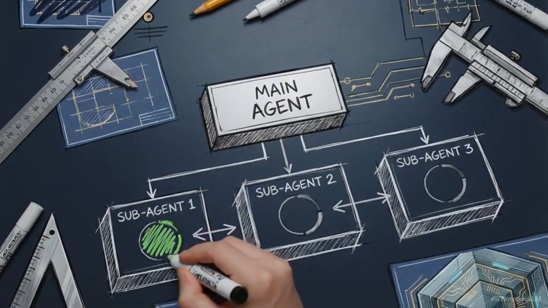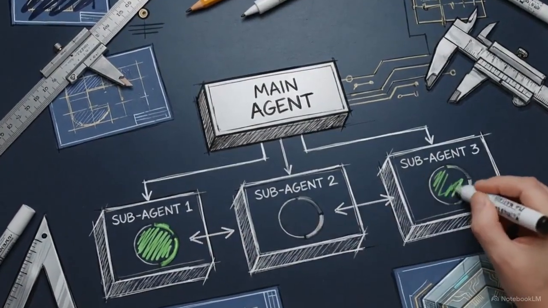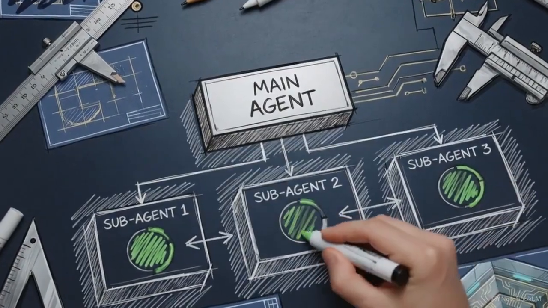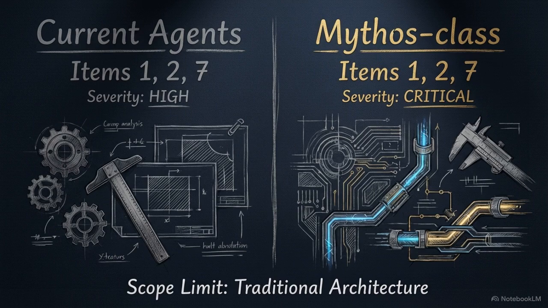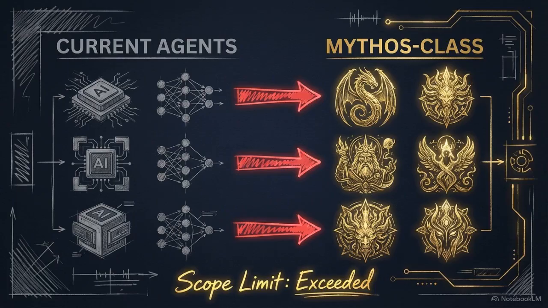But that raises a new challenge. How do you secure an agent that is capable of spawning its own asynchronous subagents? The OWASP list was written for bounded agents. The math changes when Mythos-class models, those with advanced reasoning, enter the pipeline. Here, items 1, 2, and 7 become more severe.